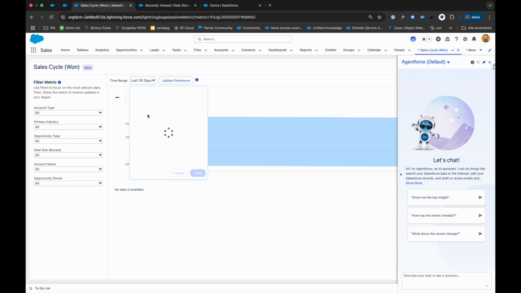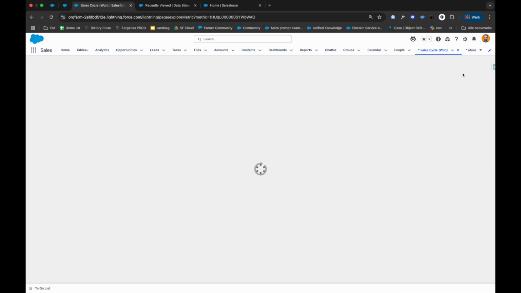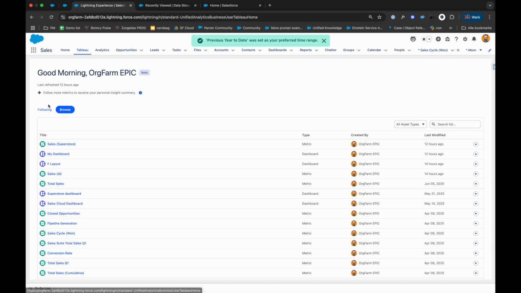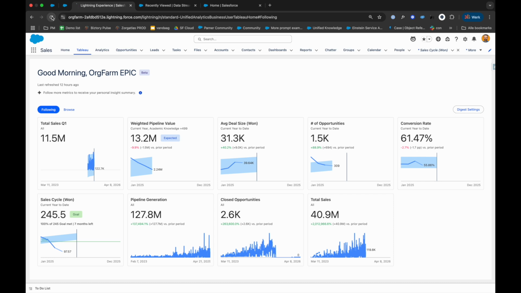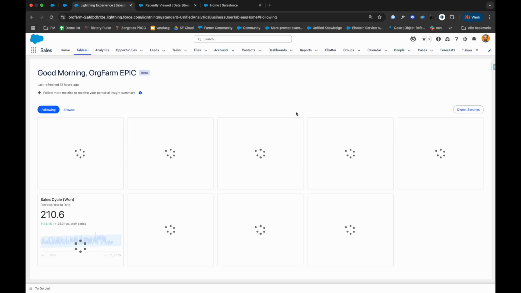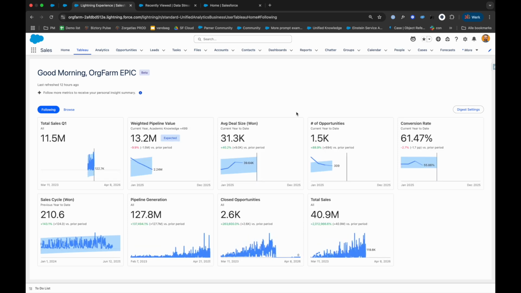I can set the date range I want to follow this metric for, for example, previous year to date, click done. And the only thing I now need to do is update my preferences. If I now go back to my following metrics, I will see that the metric will be added to my view and the way I want to follow that metric. The good thing about this is always the same numbers everywhere across your organization.